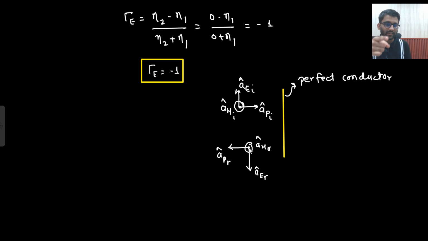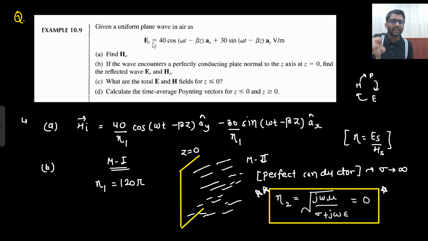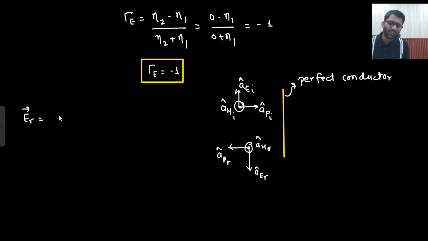So what does that mean? That this direction has changed, but this direction did not change. The magnetic field direction is as it is, and this has changed now. And from here, what more did you understand? I understood that my ER will be same as EI only. The difference will be the direction. Direction will be opposite. Basically, I need to multiply by -1. So if I multiply by -1, this will be minus ax cap and this will be minus ay cap, right? So I just need to multiply by -1.